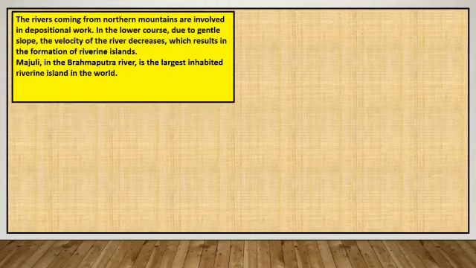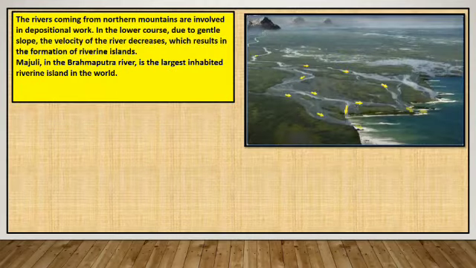The rivers coming from the northern mountains are involved in depositional work. How? The life cycle of a river is divided into three stages: the youthful stage, the mature stage and the old stage. When the rivers are in the mountains, they are in the youthful stage. Because of the steep slope, the velocity is high and they are more involved in erosional activity.